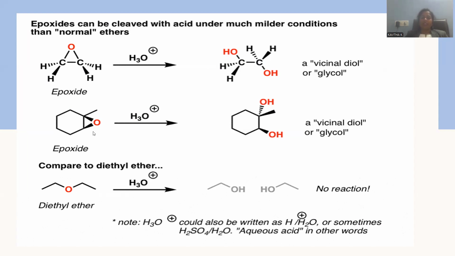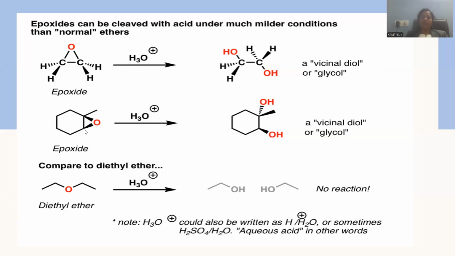Let me go with the cyclohexane containing the epoxide that adds with the water molecule. Again, acid is a driving force, a catalyst used to speed up the rate of the reaction, giving rise to hydroxyl. If you observe the location of the hydroxyl groups, a methyl already exists over there. That methyl is occupying the wedge bond, and one of the hydroxyls is indicated with the wedge and the other hydroxyl with the dotted bond. This indicates it is the trans addition. Epoxide hydroxylation, or epoxide water addition, will always be trans addition, giving rise again to a glycol.